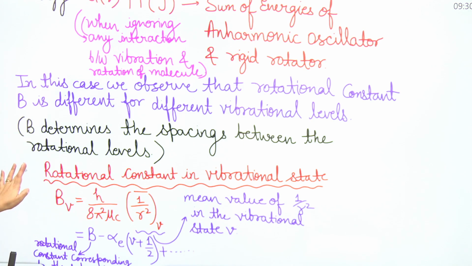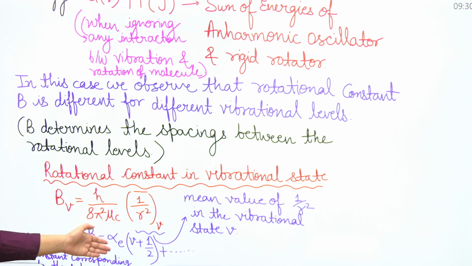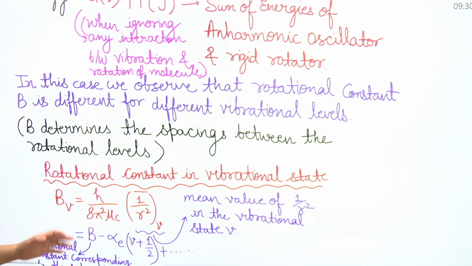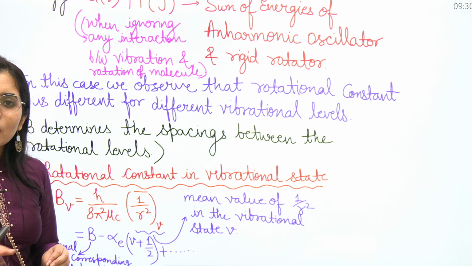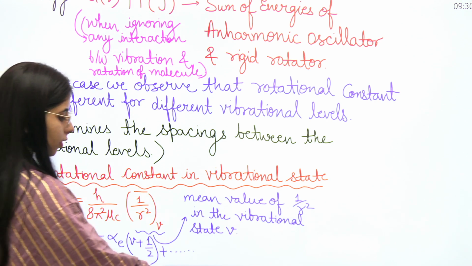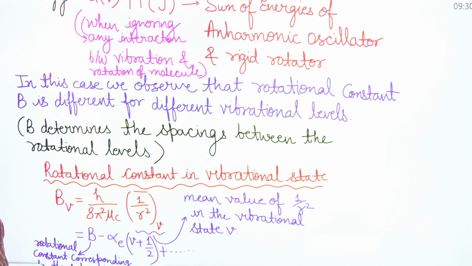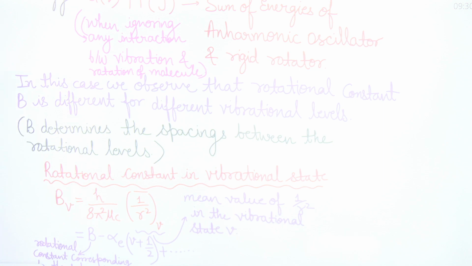Done? Next point. Here we have mentioned the expression completely, but you can also write the expression of B, the rotational constant in vibrational state, like this: BV equals B minus alpha E into V plus half, plus so on. All the symbols which we have considered earlier have the same meaning, but B is the rotational constant which we consider for the separation RE, which is at the minimum level. Let's consider the rest of the points along with this one right now. Just a second, there are many other points which we will consider.